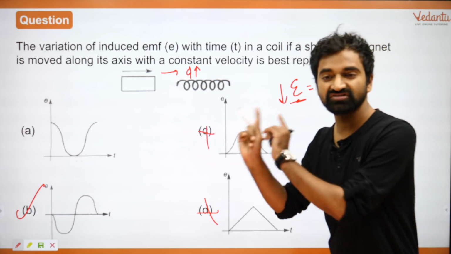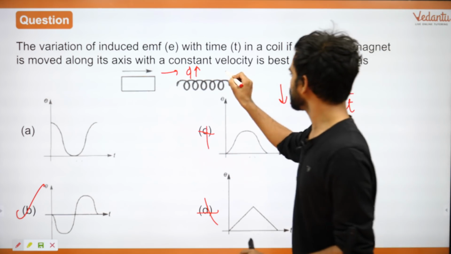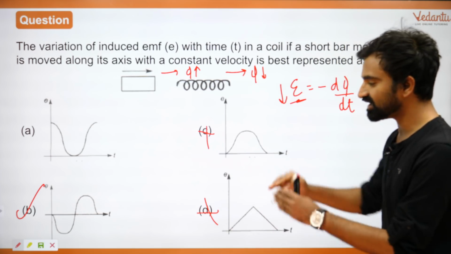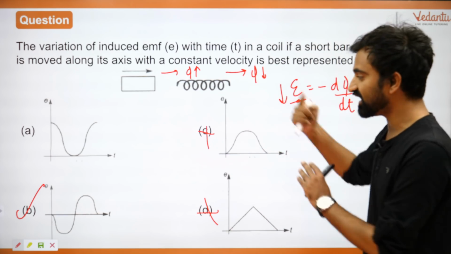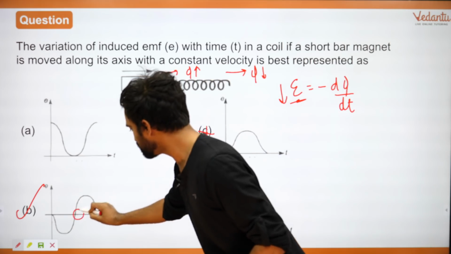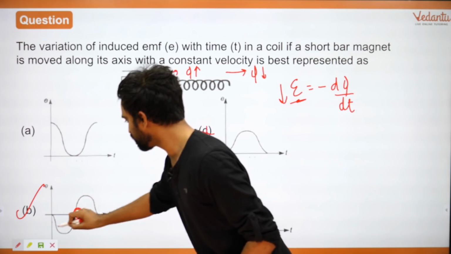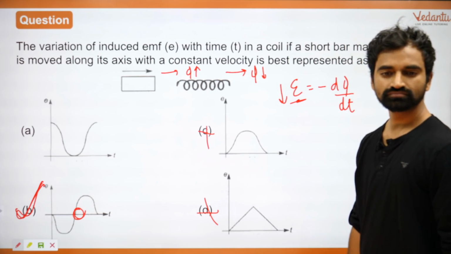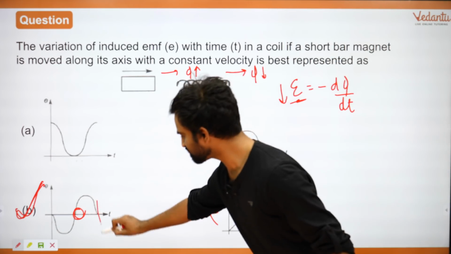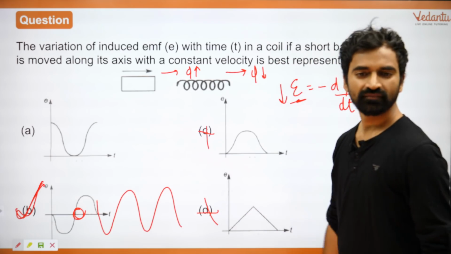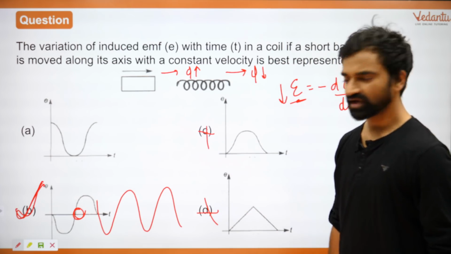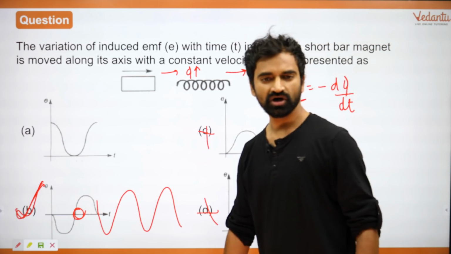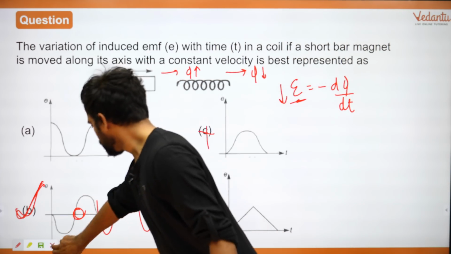When your EMF changes direction, now what happens is, after this, when it comes out from here, flux starts decreasing. When flux decreases, then EMF will start increasing in the opposite direction. Opposite direction. Sign will change. Here the sign is not changing. Hence this is right. Okay? All right. If it does SHM, then this will also do SHM, right? Very good question, right? But this is what an alternating EMF is. All right, everyone? Okay, moving on.